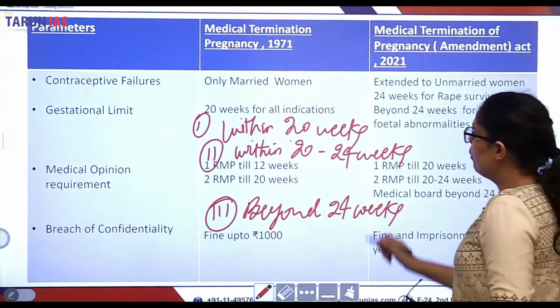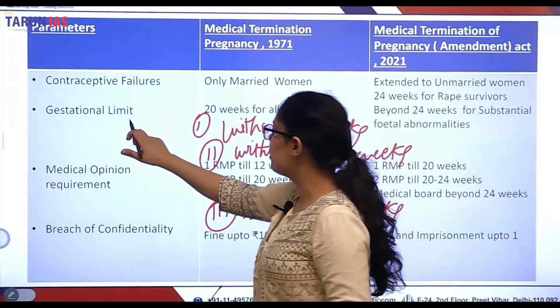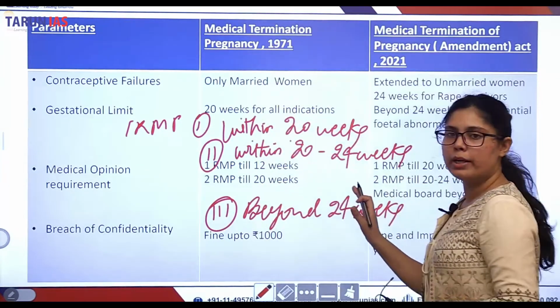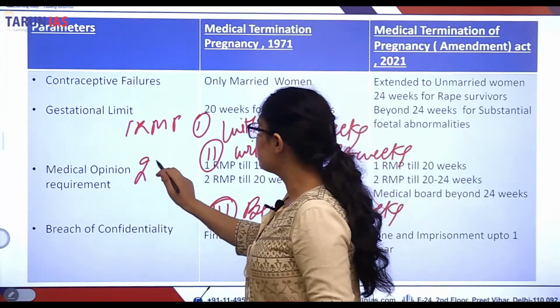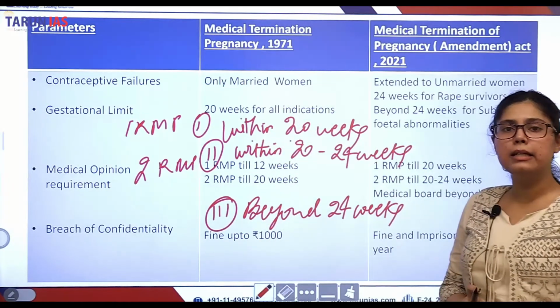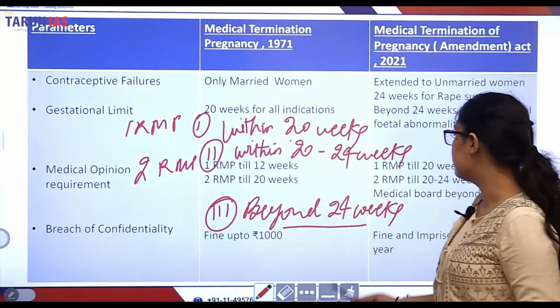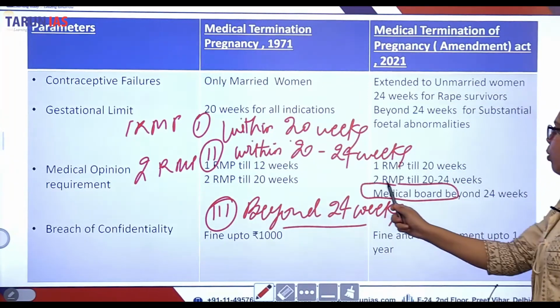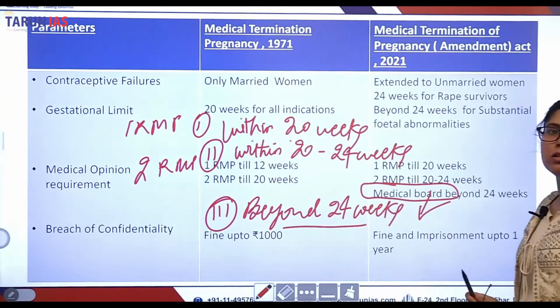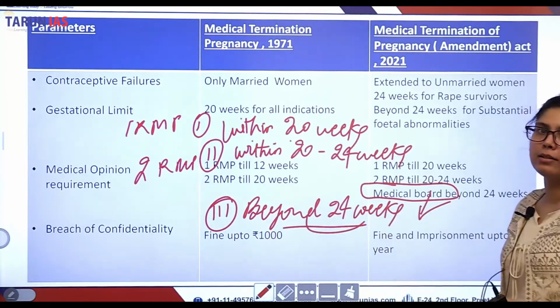For within 20 weeks, 1 registered medical practitioner is required. Within 20 to 24 weeks, 2 registered medical practitioners are required. And for terminating pregnancy beyond 24 weeks, a medical board will be established, which will have expert deliberation on whether to abort beyond 24 weeks of pregnancy or not.